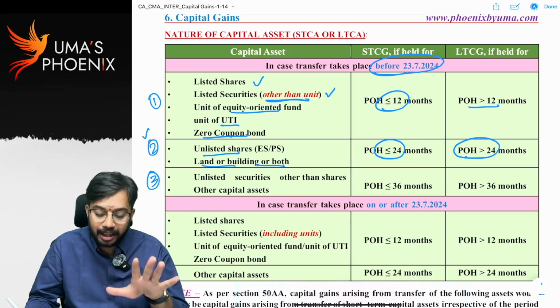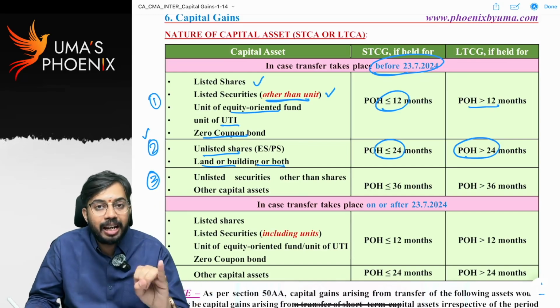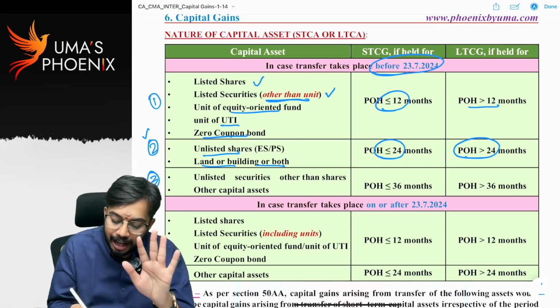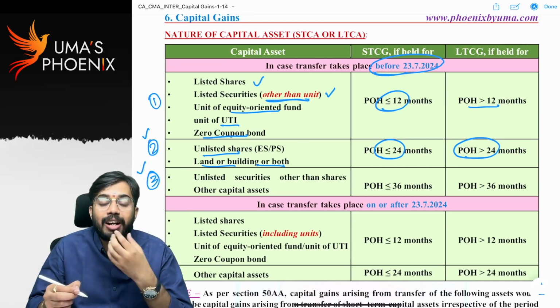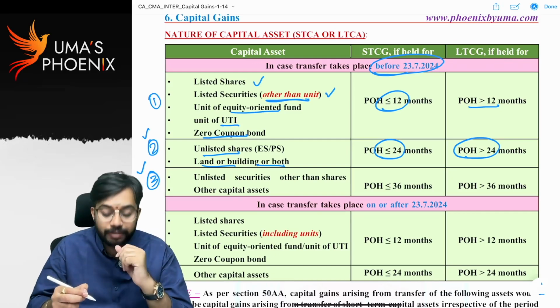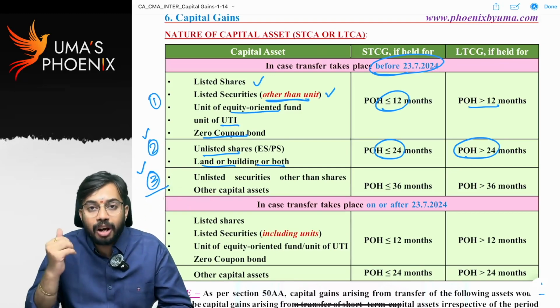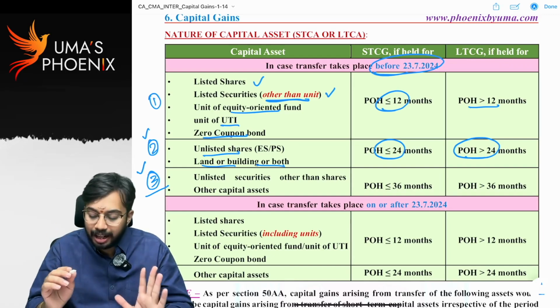Is it clear? Next, those capital assets which are not covered under category 1 and category 2, all the remaining, will fall under category 3. Listed units are not covered under category 1, and they are also not covered under category 2. So listed units will fall under category 3. Whatever capital asset is not covered under category 1 or category 2, all the remaining will fall under category 3.